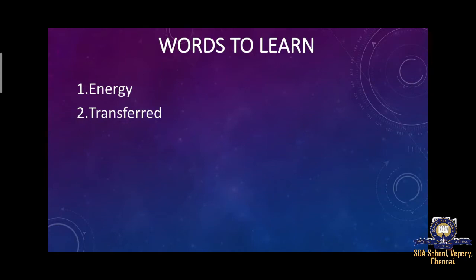T-R-A-N-S-F-E-R-R-E-D. Transferred. What is the spelling of transfer? T-R-A-N-S-F-E-R. Transfer. And the spelling of red is R-E-D. If we combine the spelling of transfer and red, we get the word transferred.